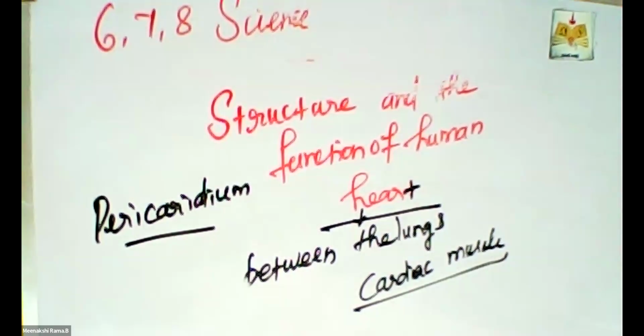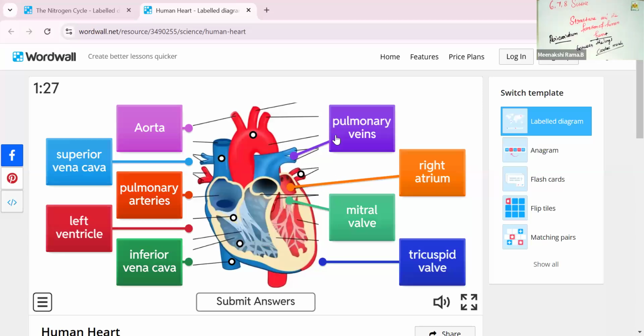Yes, this is the explanation of the features of the heart and its functions, and I'm going to choose the right part from this. This is a clear picture of our human heart. There are four chambers, the auricles and ventricles, the different kinds of parts and different kinds of valves here. Now I am going to choose the right answer for this.